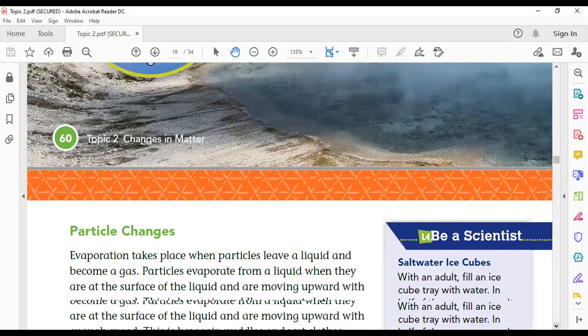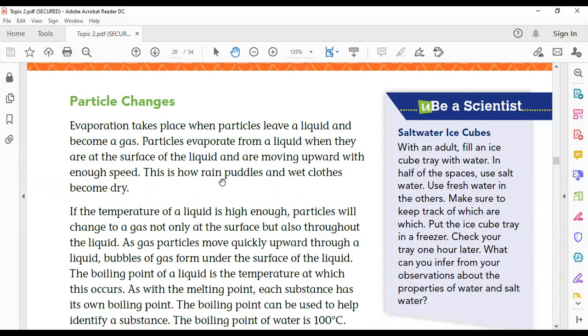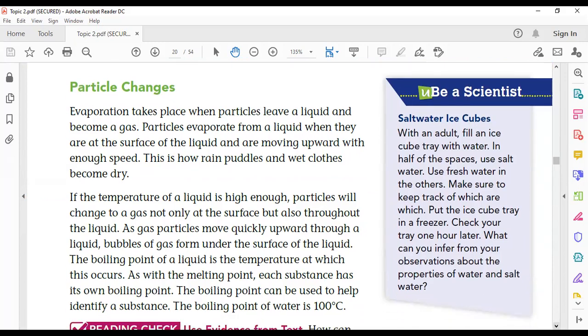Type, particle changes. Also, please hold on.